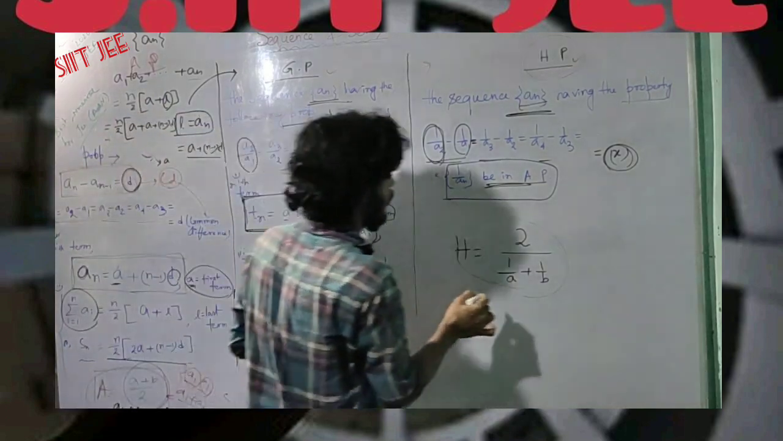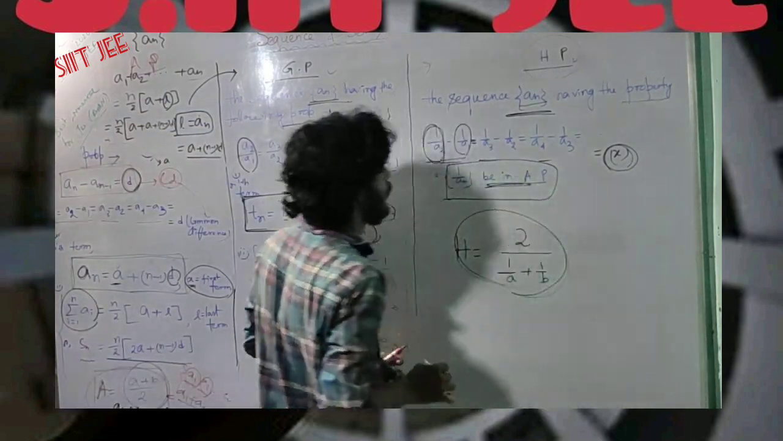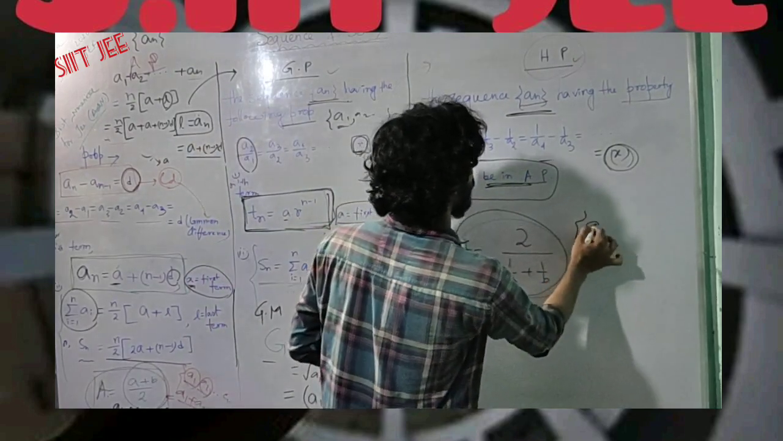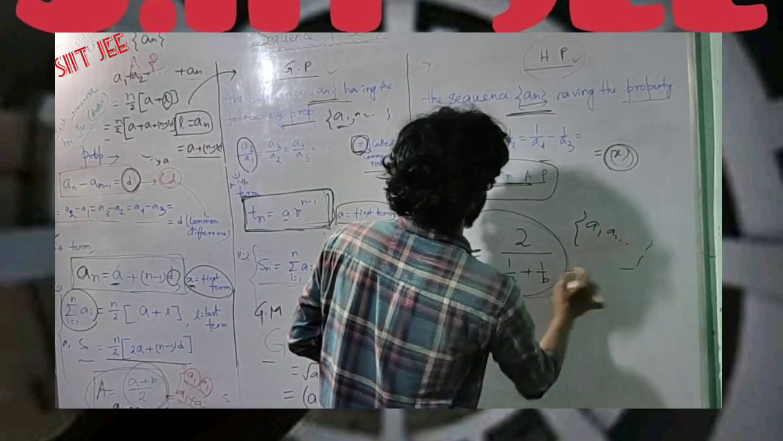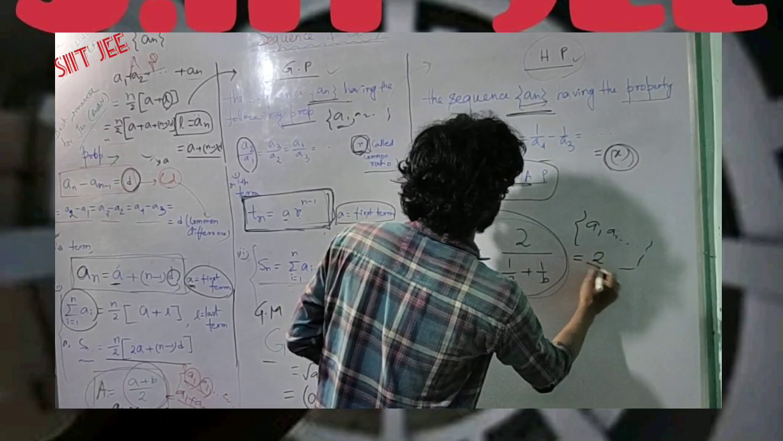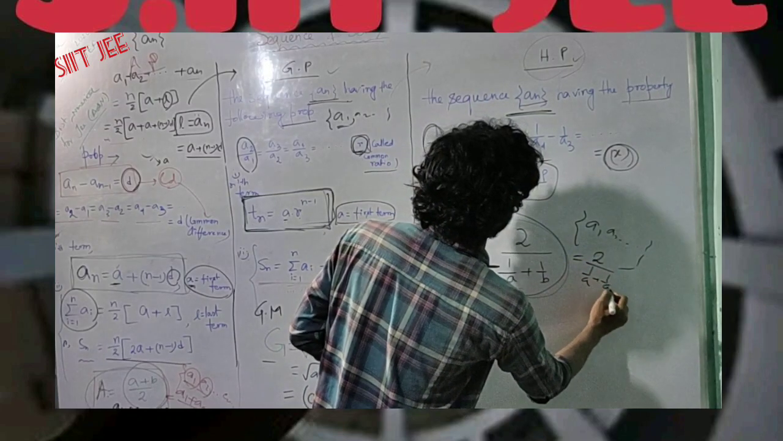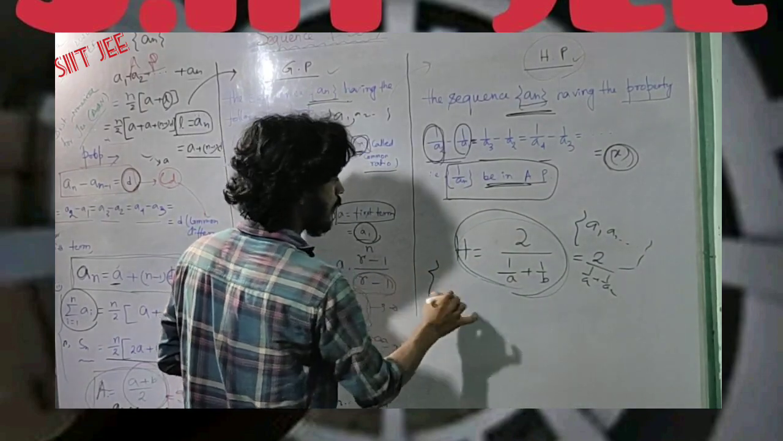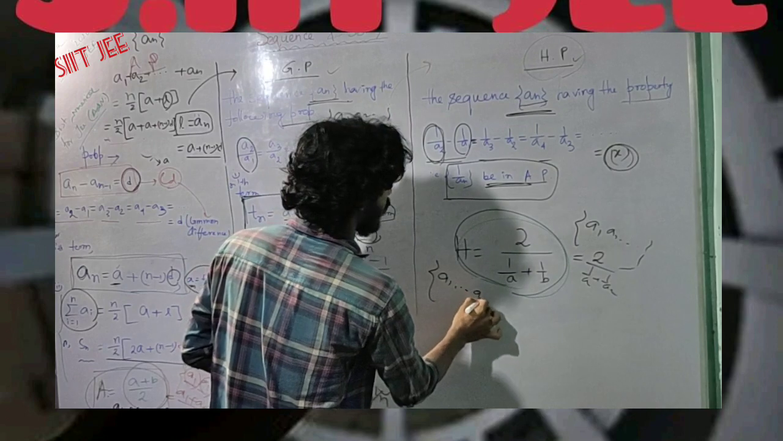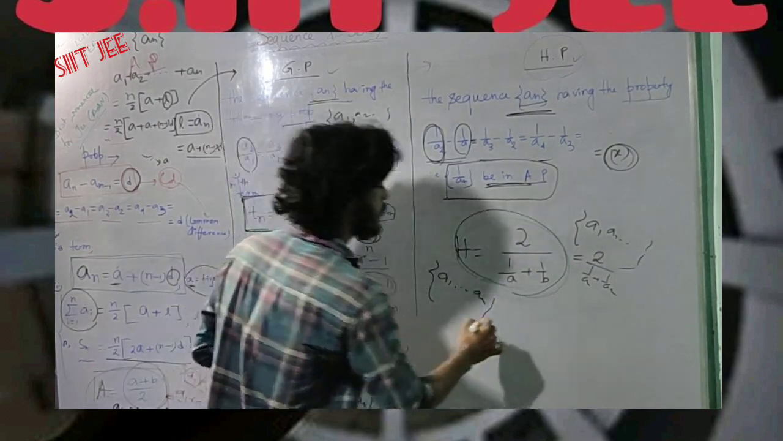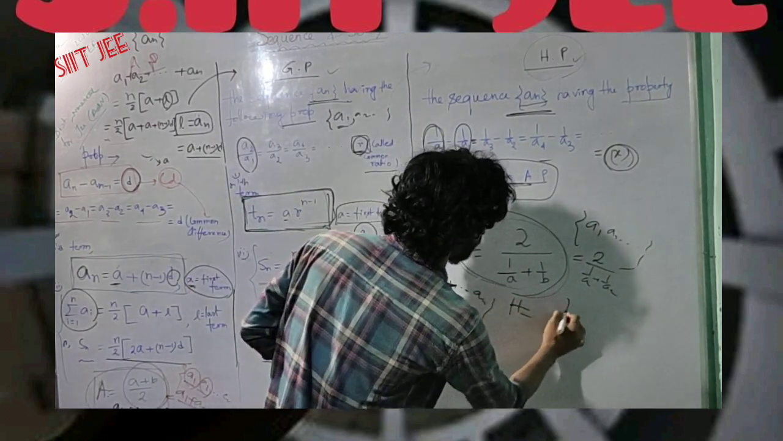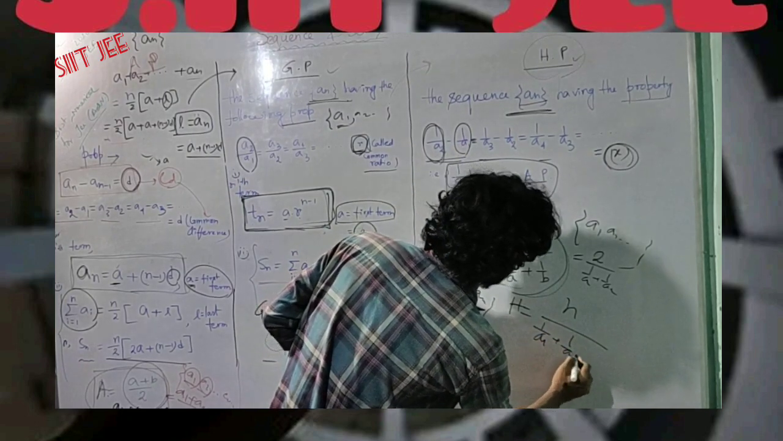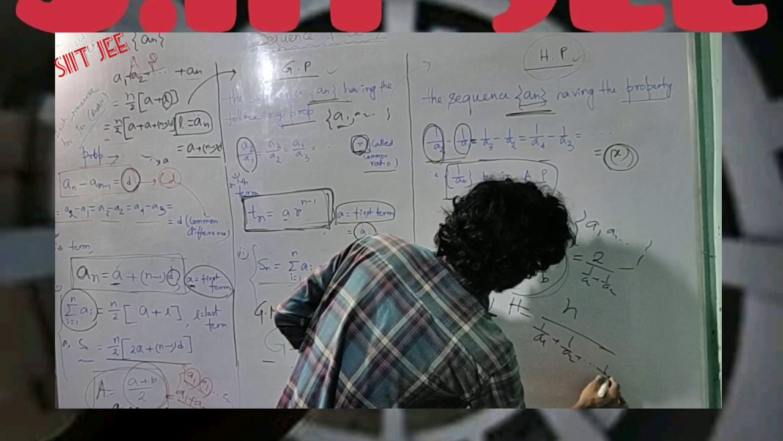And for harmonic progression also, H is nothing but the harmonic mean of two elements A1 and A2, which is 2 by (1 by A1 plus 1 by A2). If you generalize this form for n elements A1, A2 and so on, it looks like H equals n by (1 by A1 plus 1 by A2 plus 1 by A3 and so on up to 1 by An).